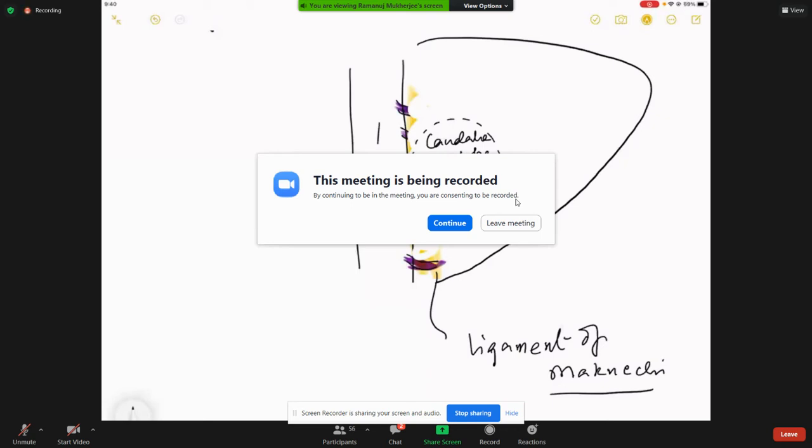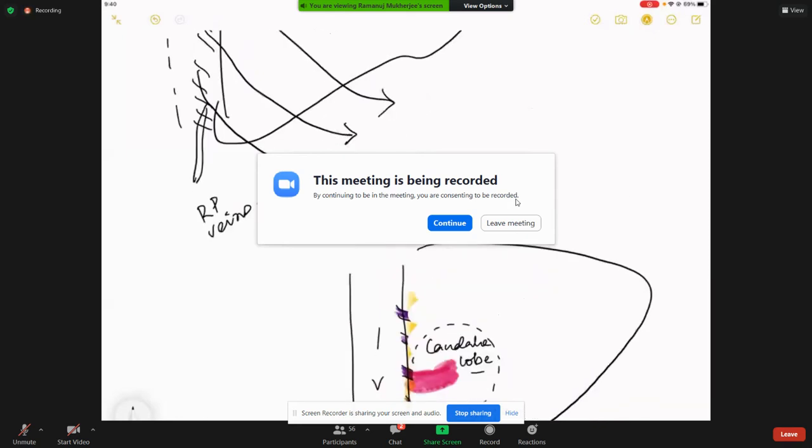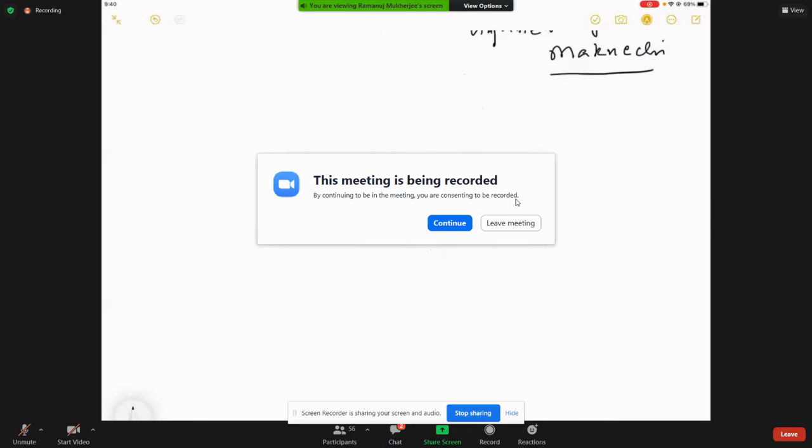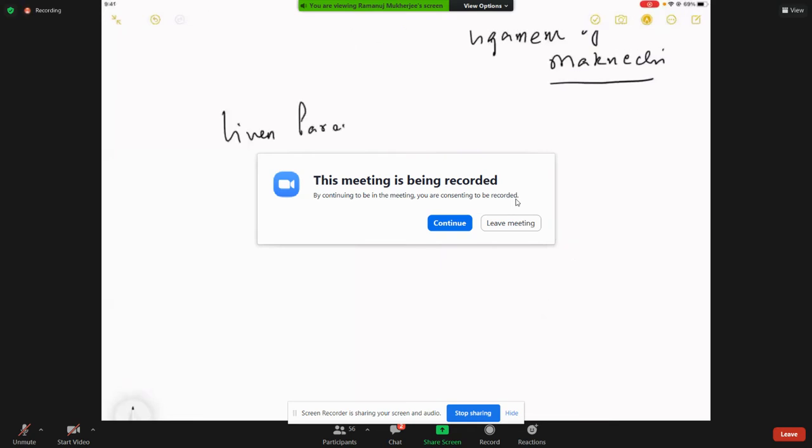So this is the better idea to include the caudate. So this is all about the first part, about ligaments around the liver. Now, when you talk about the liver parenchyma, how do you go for a liver parenchyma dissection? Now, liver parenchyma, as discussed in the last, the main thing that divides the liver parenchyma are veins.